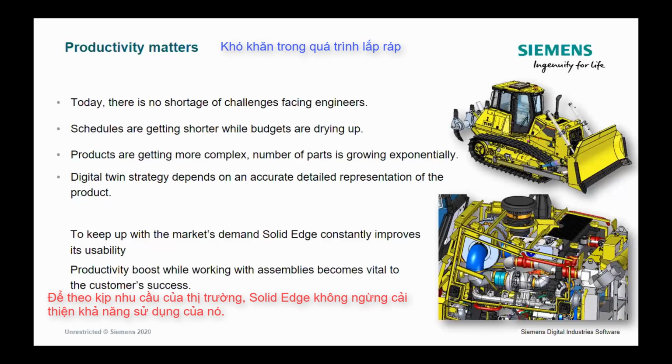Specifically, we're going to be talking about a boost of productivity that is available in Solid Edge when it comes to assemblies and large assemblies. That's why we feel that productivity really matters, and today we're going to be covering assembly productivity, with a heavy focus on what's new coming in Solid Edge 2021.